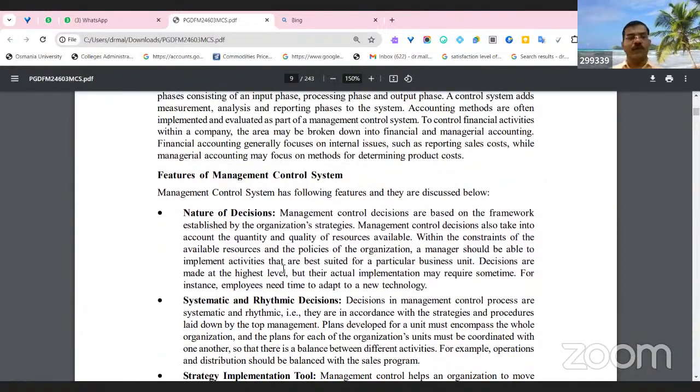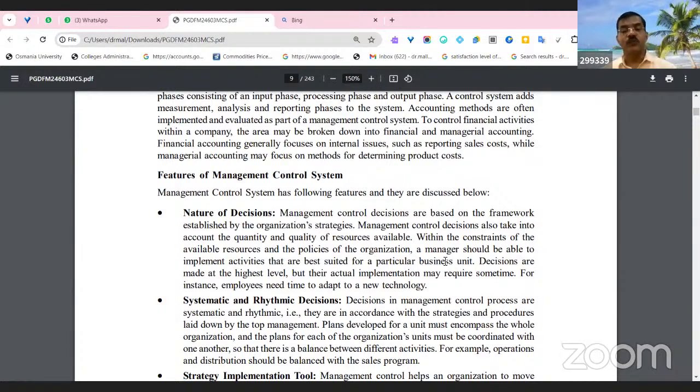So the features of a management control system: the nature of decisions. Every firm has to take various kinds of decisions, right? The management is the highest body in the decision-making process. They need to take a decision and go for implementing various strategies. Management control decisions also take into account the quantity and quality of resources available. Whatever the resources available, both qualitative and quantitative, will also be considered before taking these decisions.